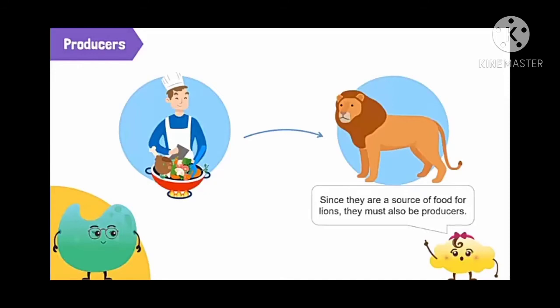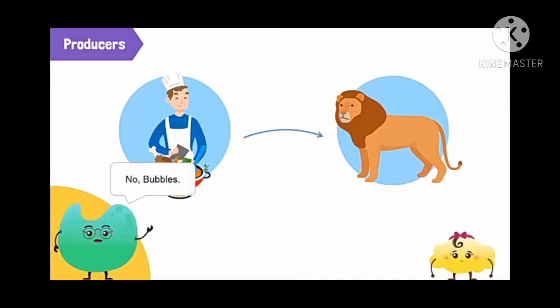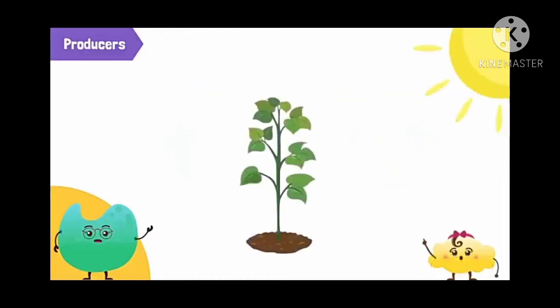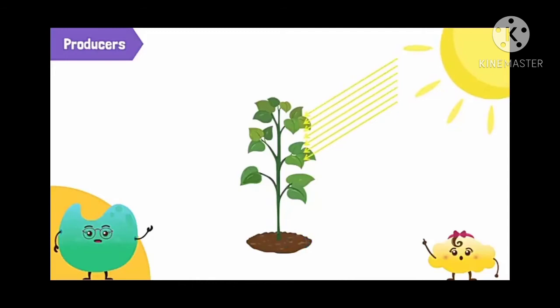No, my dears, animals are not producers. Those animals depend on plants directly or indirectly. Plants are the producers, which produce their own food with the help of sunlight and water.